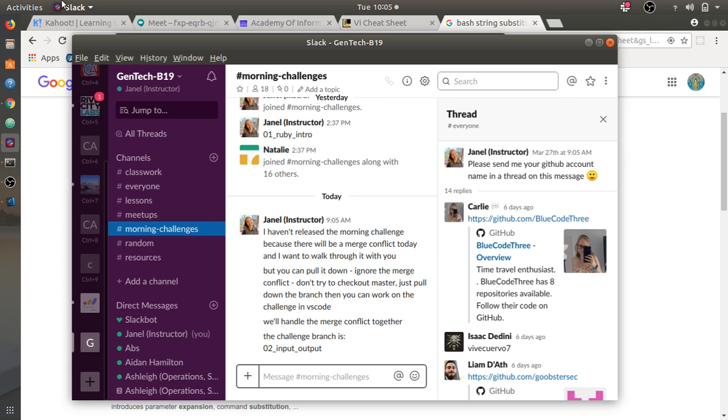Now, I didn't execute this in a file, so there's no line number. But if I had executed this in a Ruby file, there'd be a line number pointing to the line where I call capitalize. What sort of problem solving do you think you need to do? What is the problem when you see this error? You got a nil. Yeah, because the method capitalize belongs to the String class, and it's telling you right there that it's nil, so it can't find it under that class. That's right.